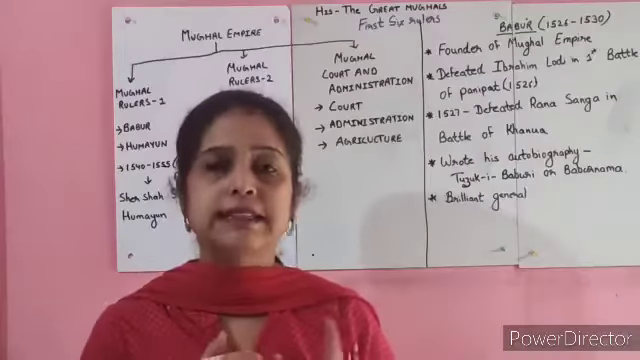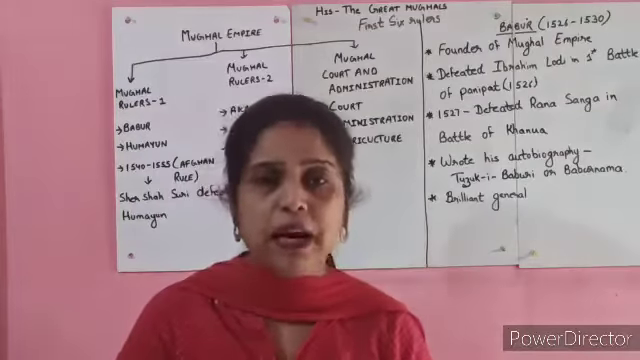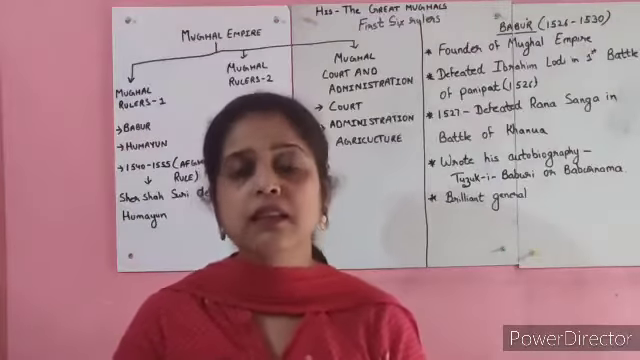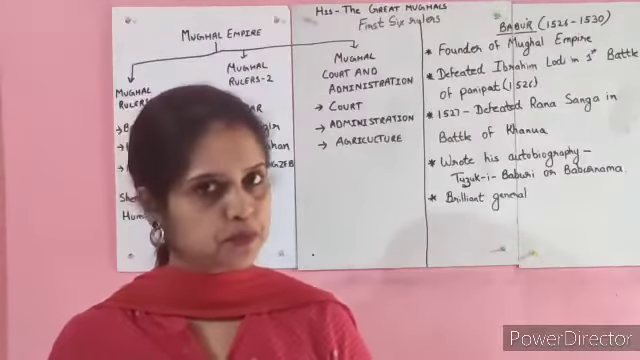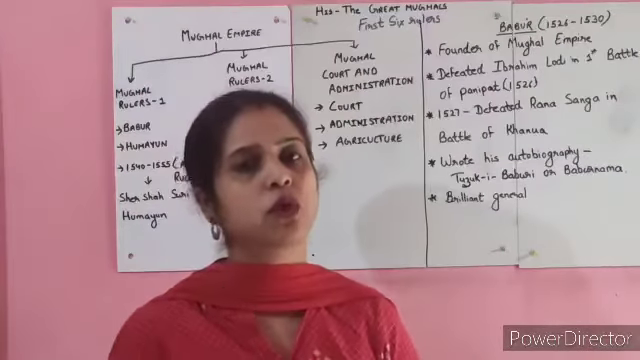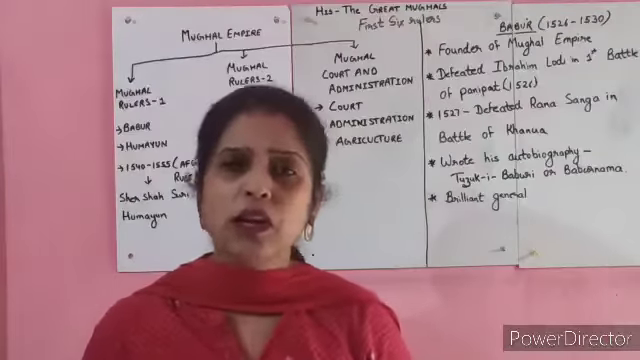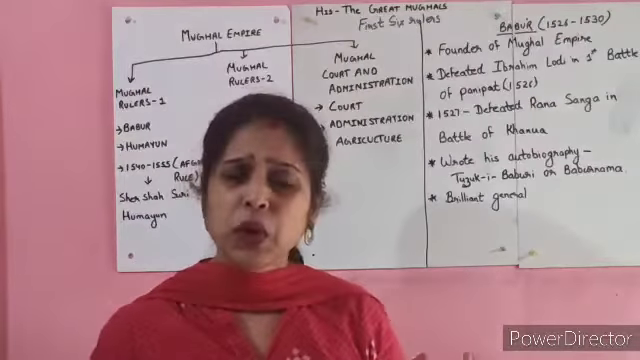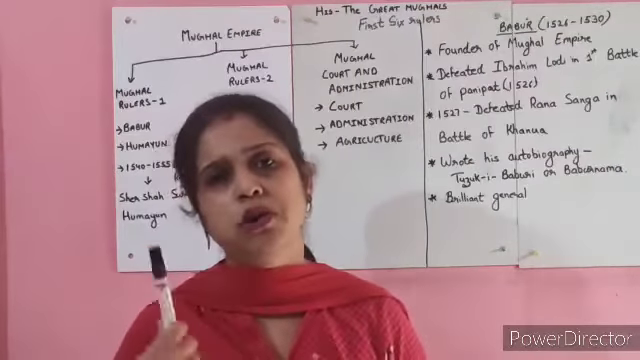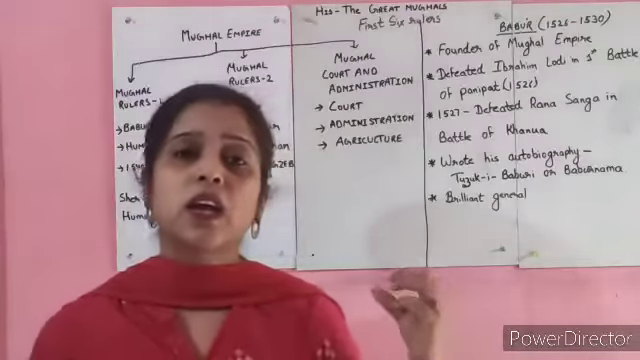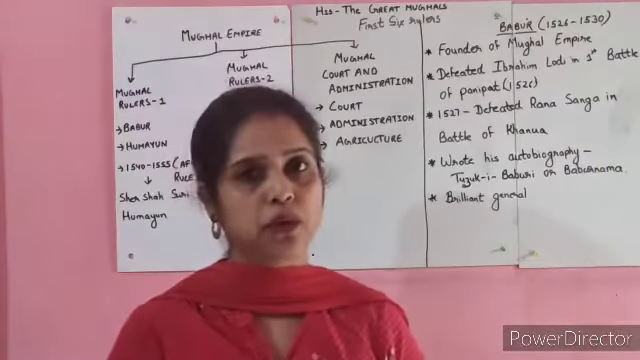How Babur defeated Ibrahim Lodi in the first battle of Panipat in 1526 and started the Mughal dynasty. This we all know, that is why he is also known as the founder of this empire. Now when the nobles were not happy with Ibrahim Lodi, they wanted to remove him. They called Babur to come and defeat Ibrahim Lodi.